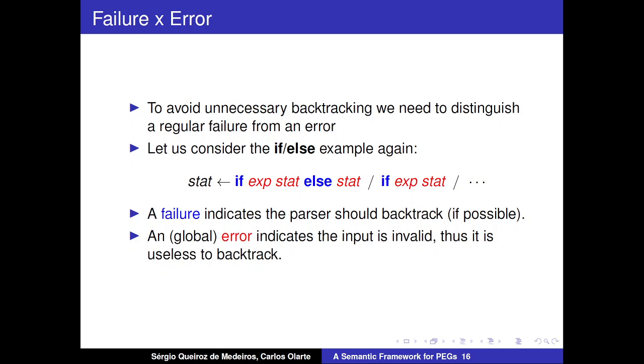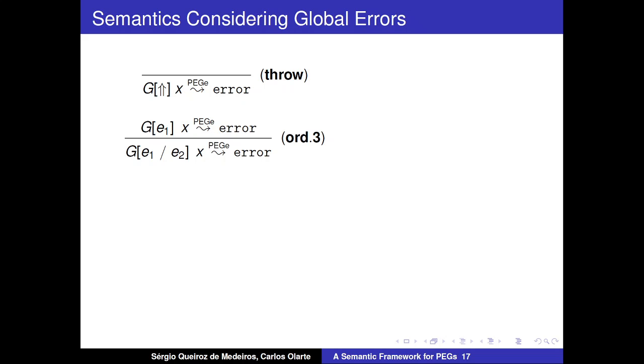So let's come back to the problem involving backtracking. You need here to distinguish between a regular failure and an error. The blue expressions indicate a failure, while the red expressions indicate an error. So what's our goal here?